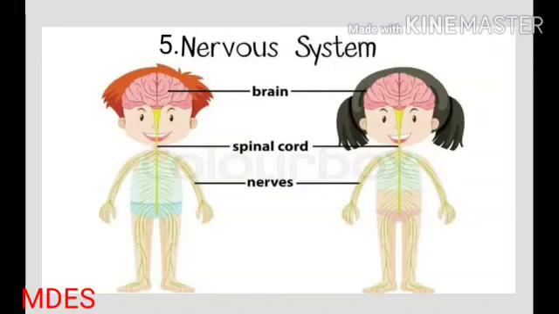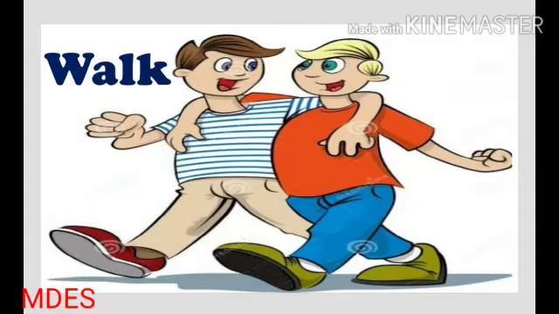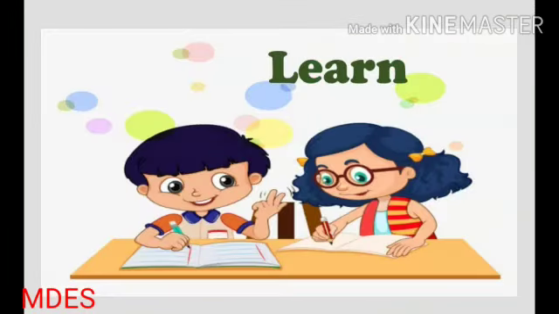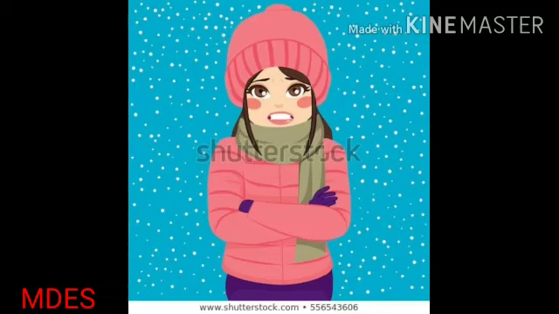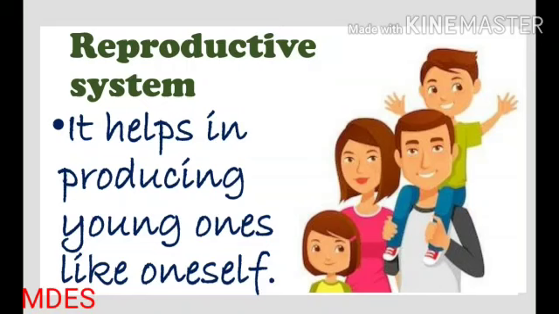Fifth, nervous system. It allows us to do things like walk, speak, breathe, learn, etc. It also gives proper reactions to the changes that take place in the environment. Sixth, reproductive system.